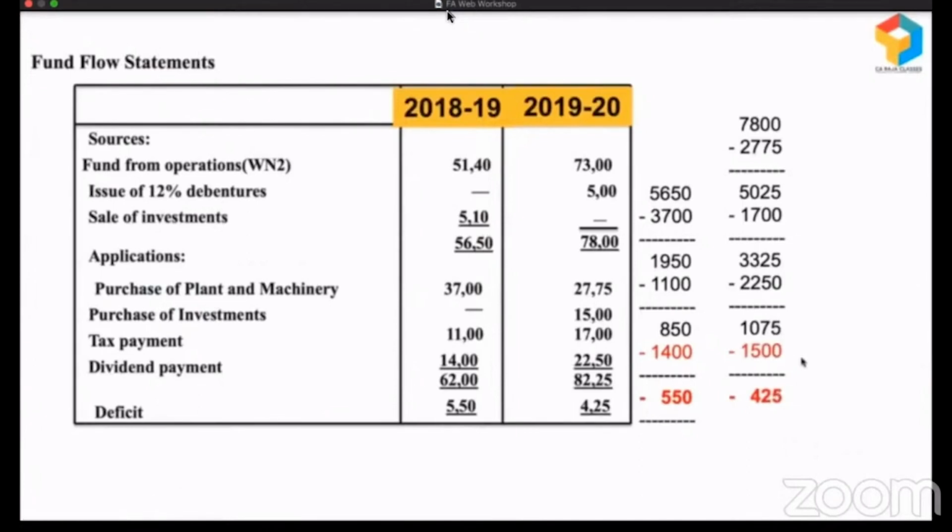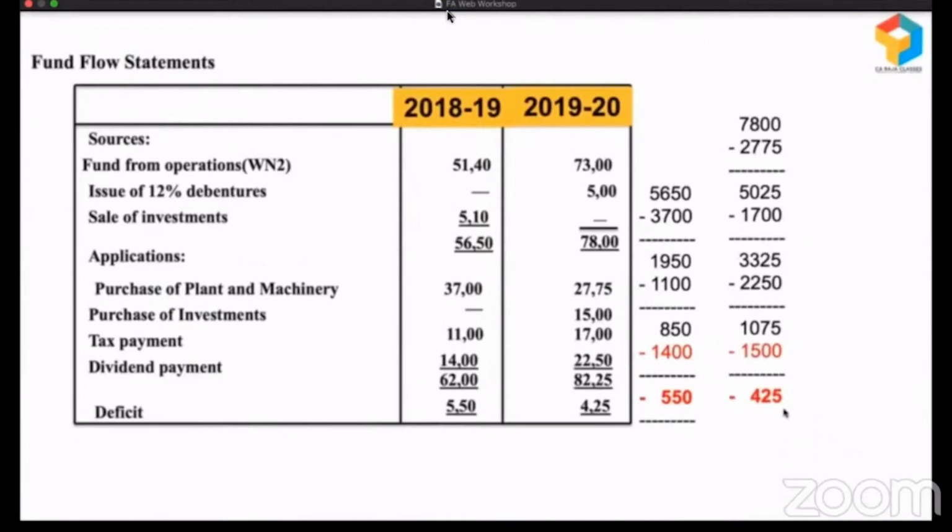This business is not learning from its mistakes. When they are left with 1,075, they should have stopped at that level. They should have ensured that this money is going for supporting the working capital requirements of the business, but they didn't do that. So all these kinds of hidden practices will get caught and revealed in the fund flow statement.